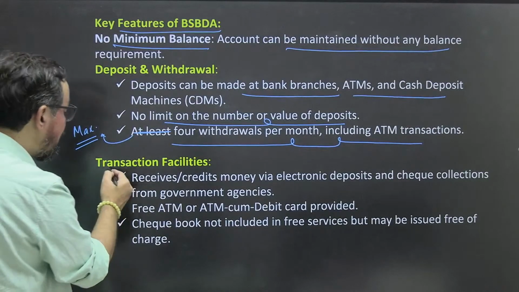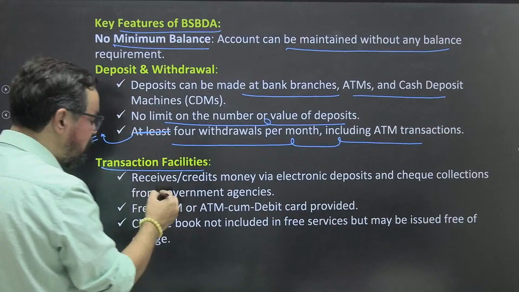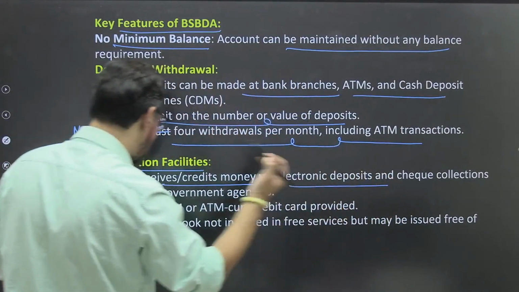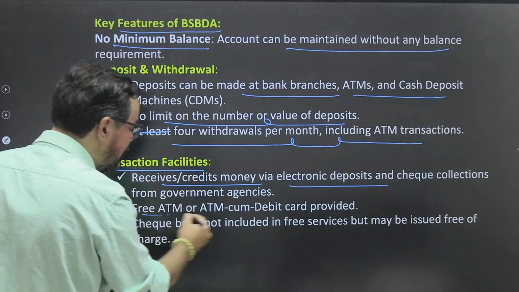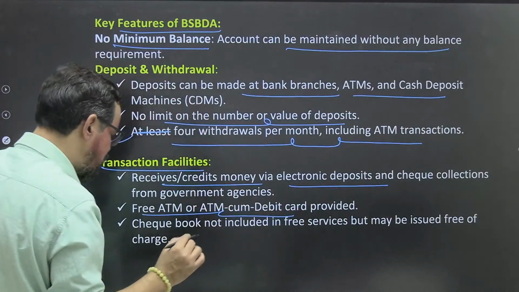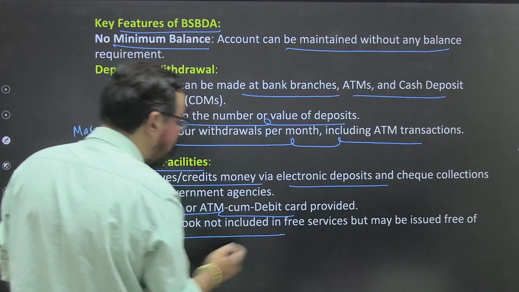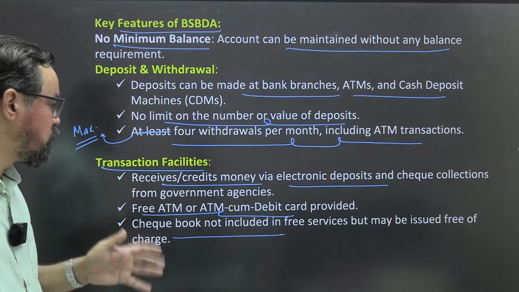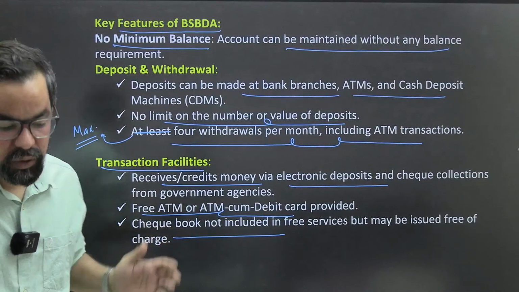Transaction facilities: receive and credit money by electronic deposit, cheque collections from government. Free ATM and ATM-cum-debit cards are provided. Checkbook is not included in free services, but may be issued free of charge. It depends on the bank itself.